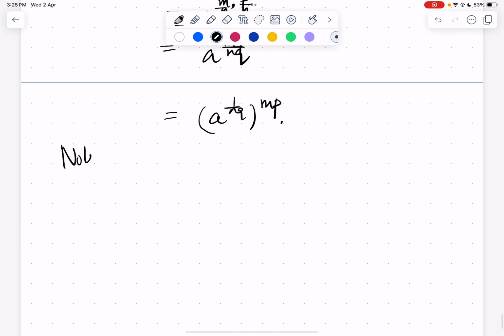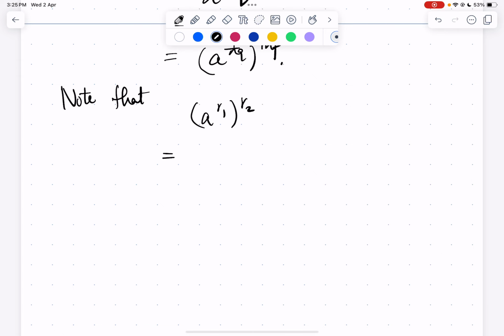Now note that (a^r1)^r2, we can compute this as well. So (a^r1)^r2 is (a^(m/n))^(p/q). We can write a^(m/n) as (a^(1/n))^m, and then this thing to the power p/q.